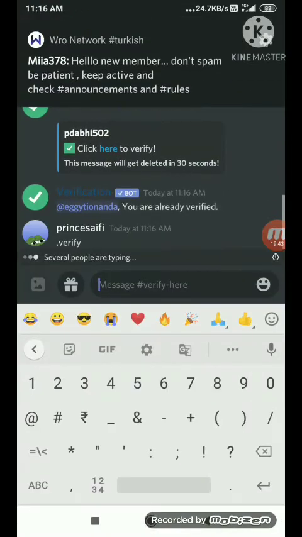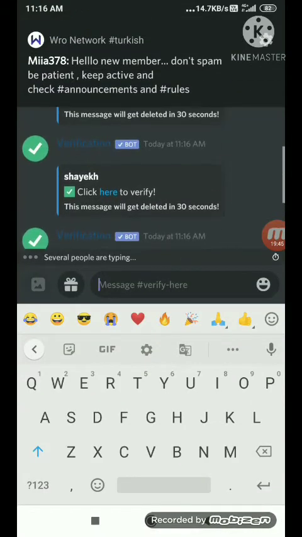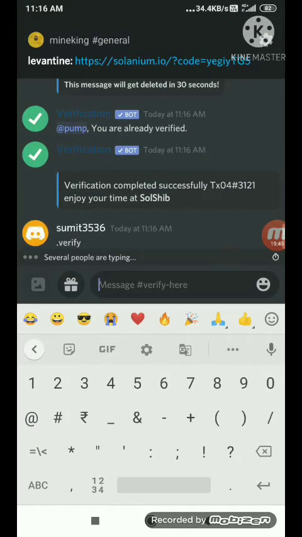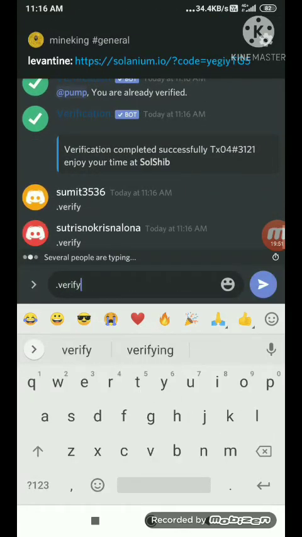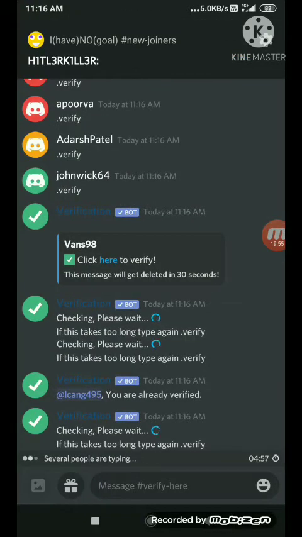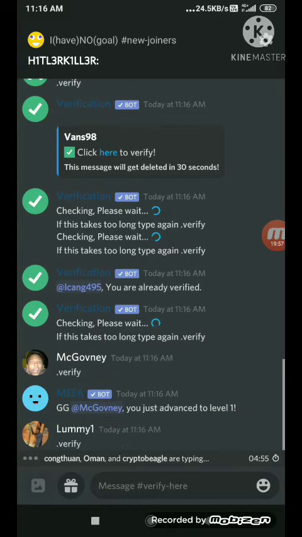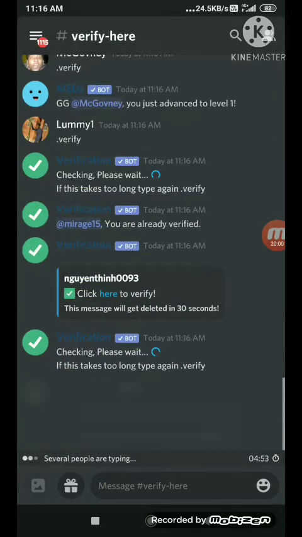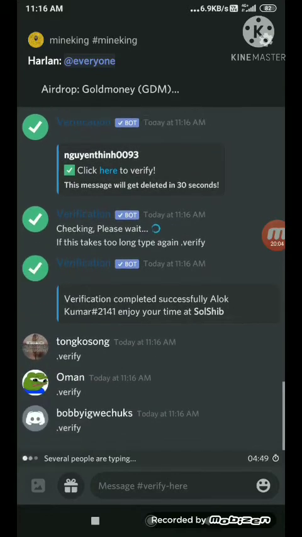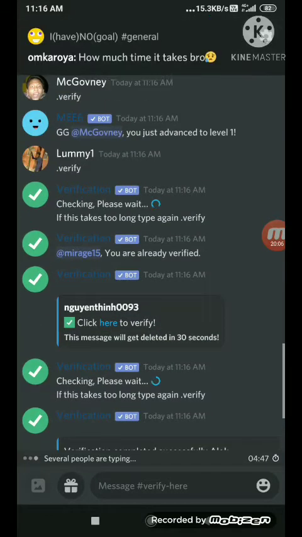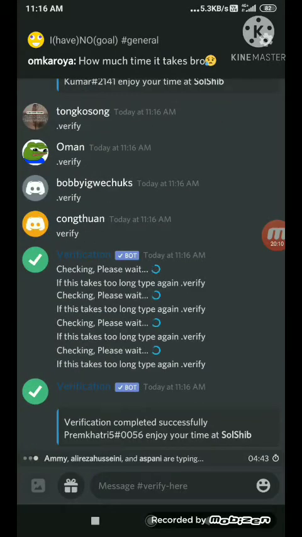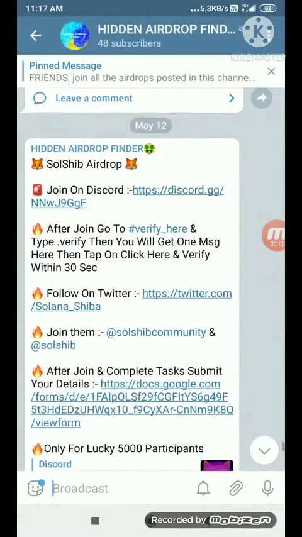Now you just need to click this verify dot verify. After you click on dot verify, you will be successfully verified here. Just wait for some time, it will be verified. Let's just see whether we have been verified or not. It will be verified, so just go back to this and now click.